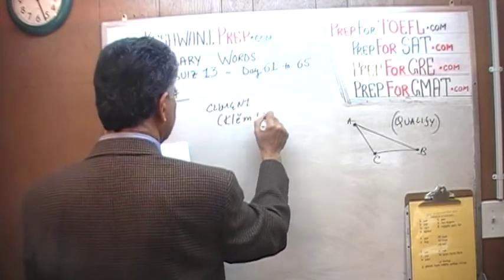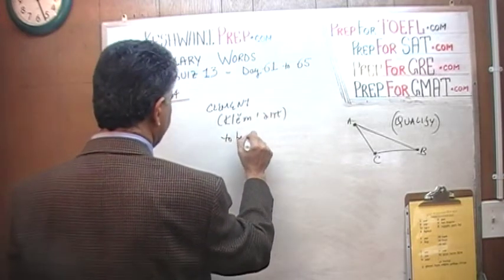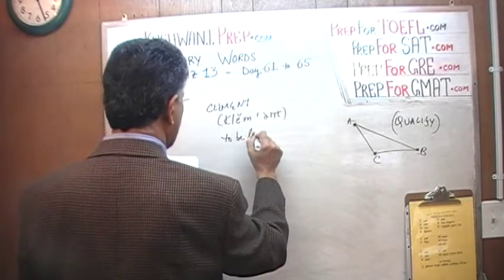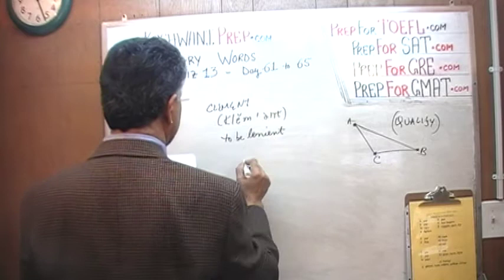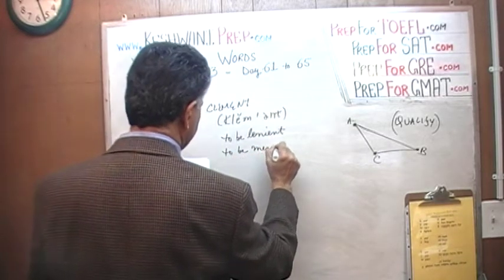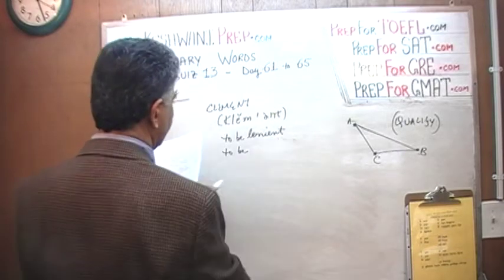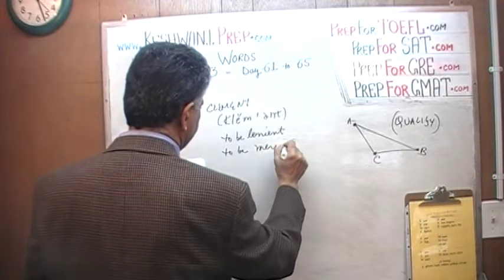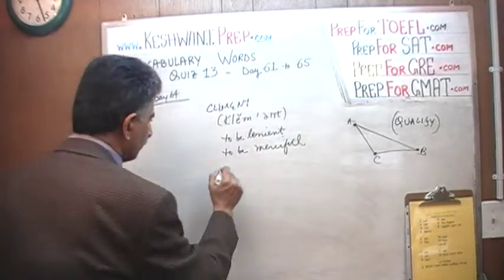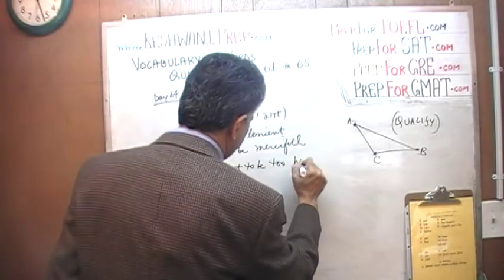Clement means to be lenient, to be merciful, not to be too harsh.